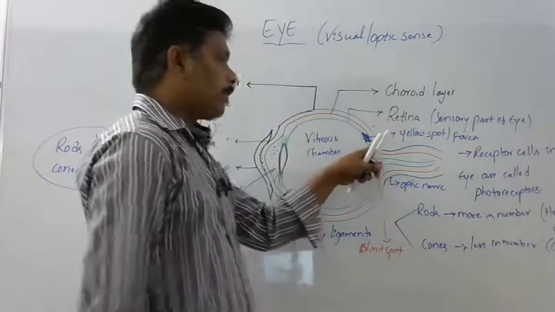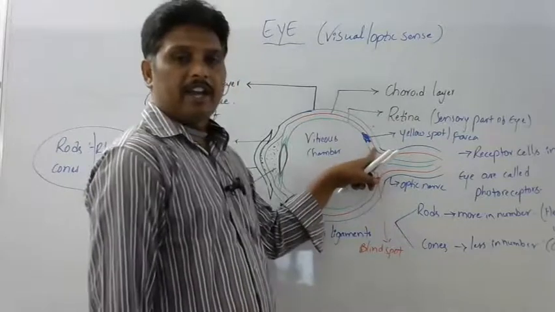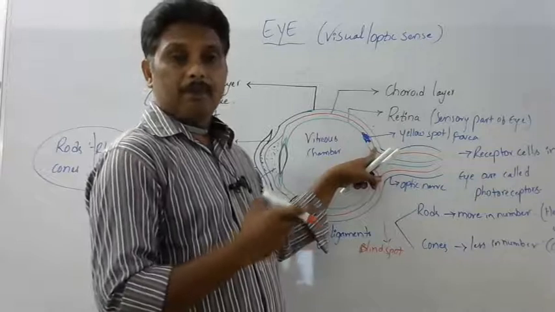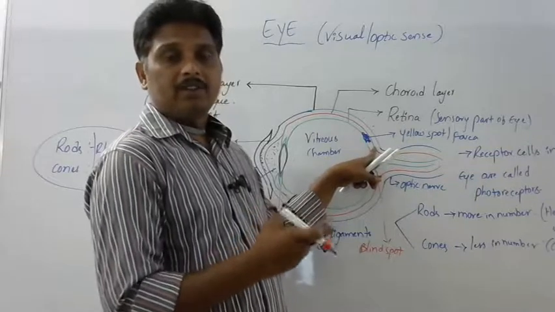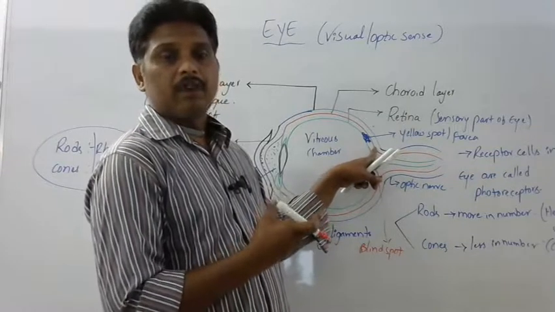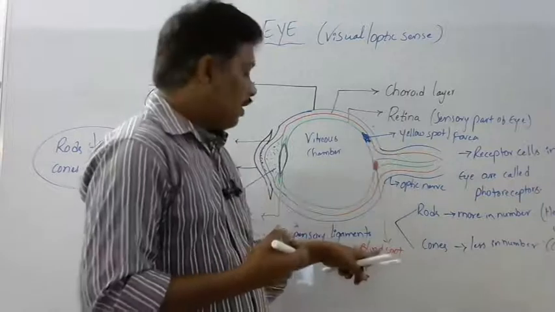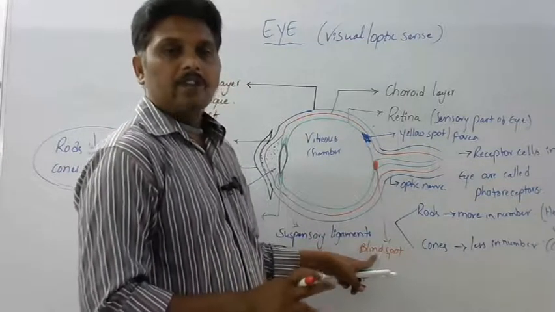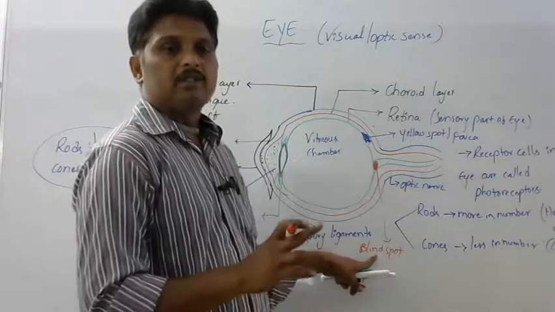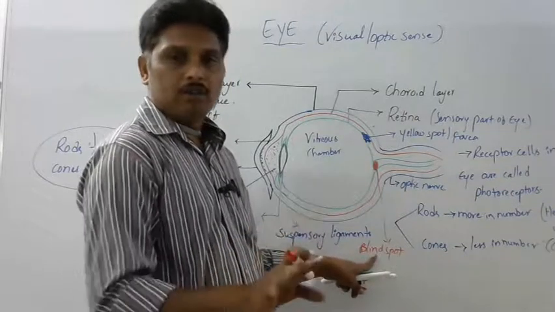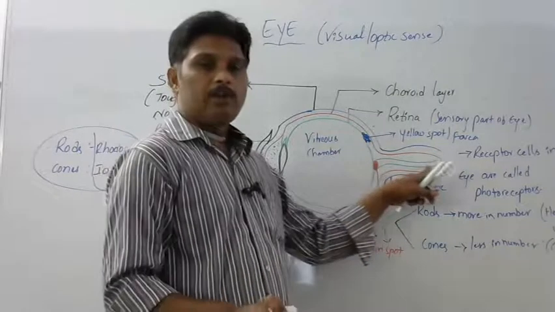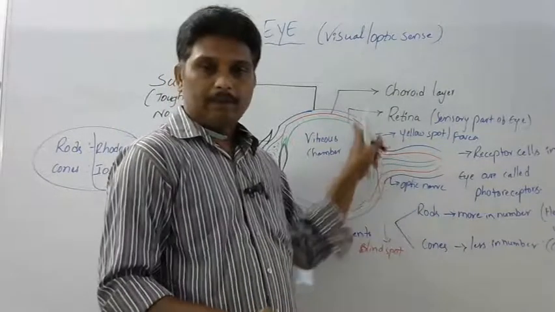Where a greater number of rods and cones are present, that area is called the yellow spot. It is the maximum part; this area can receive the maximum amount of light and is helpful in visualizing things. Where there are no rods and cones, that area is called the blind spot. It is an area of no vision, where the optic nerve fibers go outside from the eye.